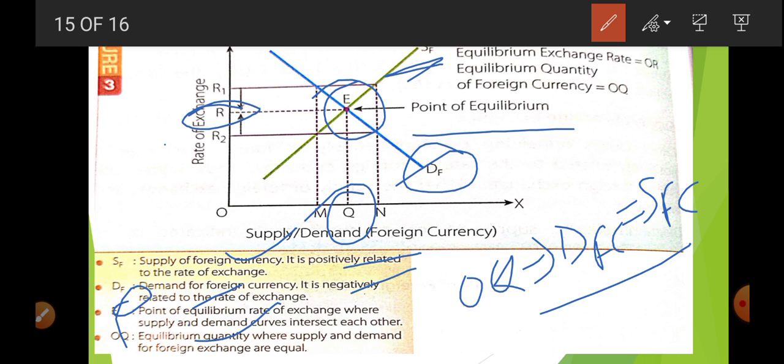It is just like your microeconomics, when we learned about demand and supply, the same way. Okay, when you are reading this chapter, keep in mind that foreign currency is just like a good. So whenever any good is less expensive, you purchase more, and when anything is expensive, you purchase less.